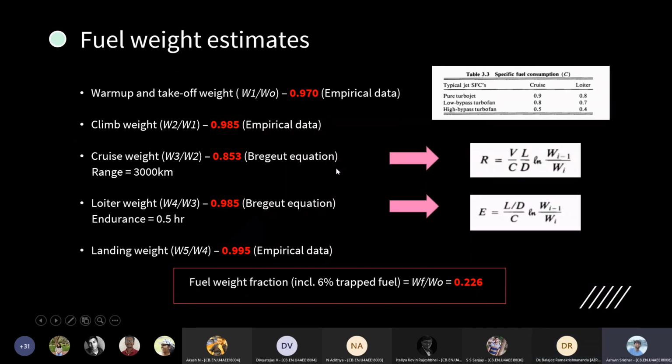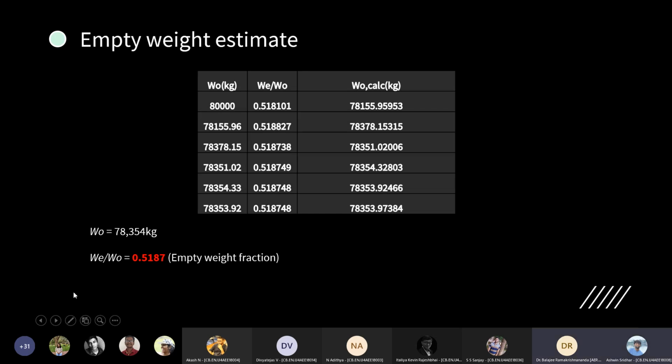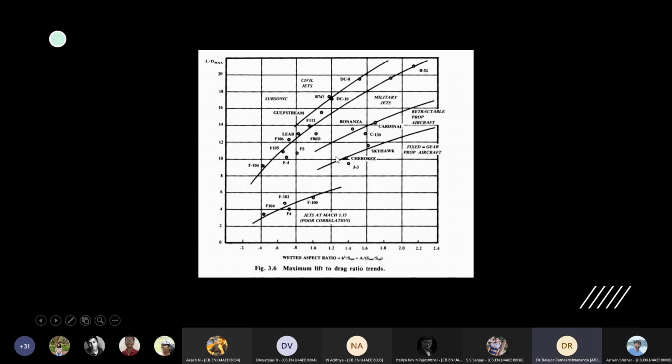So move to the next slide, sir. We took the L/D max ratio from this graph, which is given in the Thomas Leacock book and Daniel Raymer paper. When you refer to this, you should also refer to those textbooks. It's better to cite it properly, with figure number and page number, like page number 175 something like that. Okay, sir. Sure.